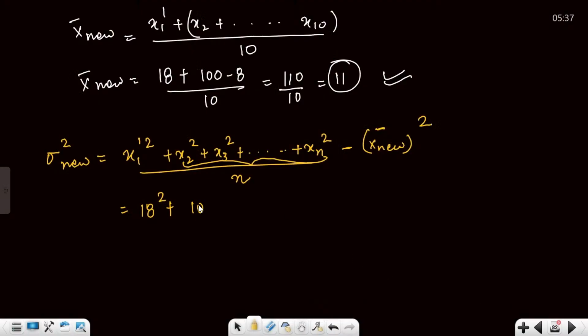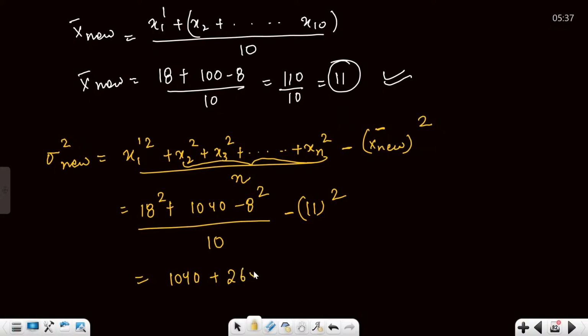So this value is 1040 minus 64, or you can just clearly write it as minus 8 square, upon n. n is 10 over here, minus 11 square. Now you just have to calculate the value. 1040 plus a square minus b square. 18 plus 8 is 26. 18 minus 8. So this is basically 260 upon 10 minus 121.